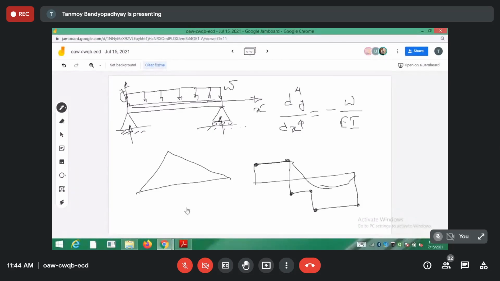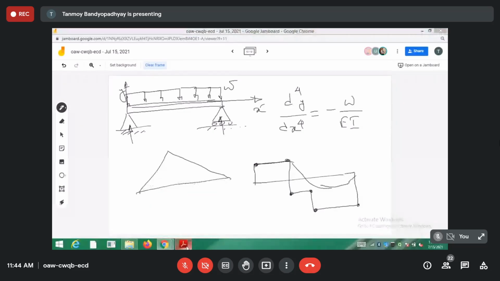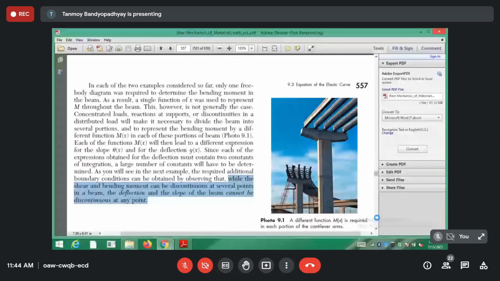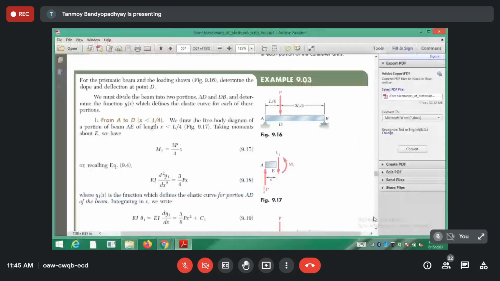So I am doing the case in general. In this case you can see there is a concentrated load being applied at a certain distance, say L/4 from the left end. You can also have the case where it is L/4 from the right end. So I am doing it in a general way.